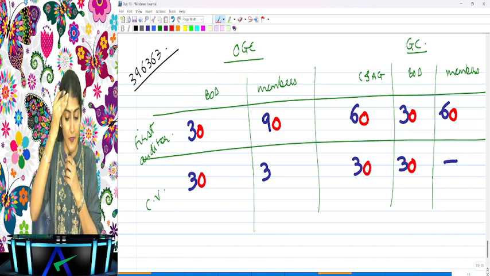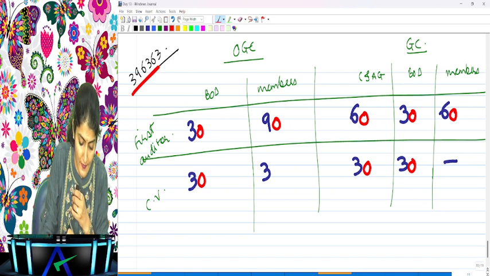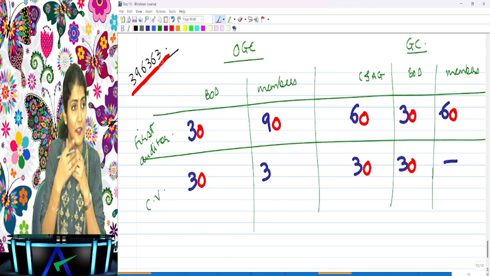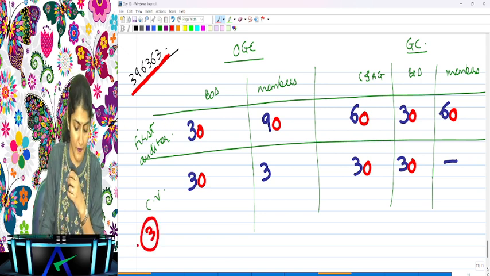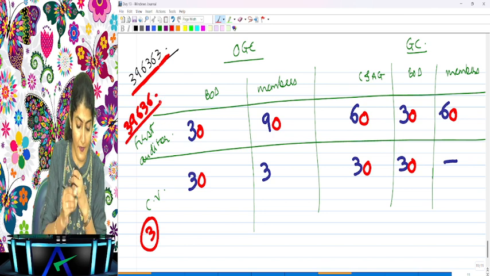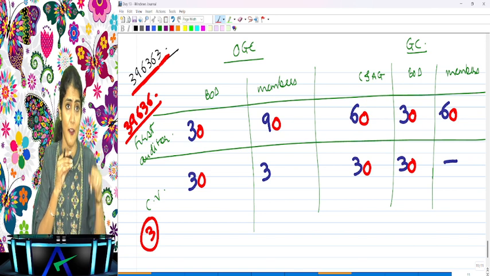So 39636 is for the first auditor and casual vacancy is everywhere 3 only. Casual vacancy everywhere is what? 3 only, and first auditor is what? 39636.